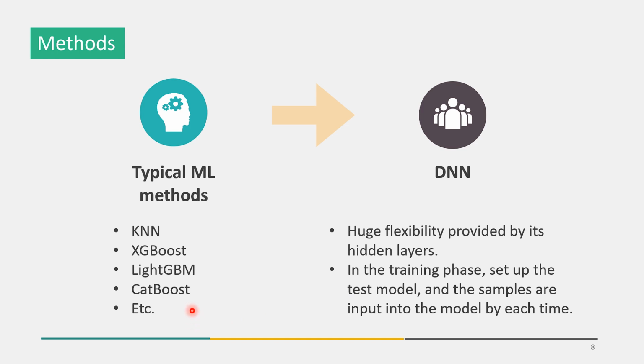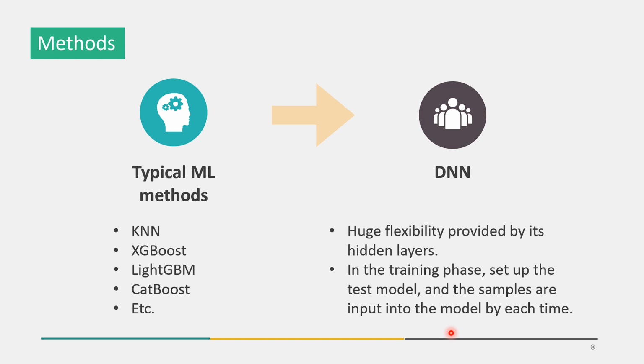First, I will use typical machine learning classifiers, like KNN, GBN, CatBoost, or tree-based models to train and test the modified dataset. Next, I want to use a deep learning method, called DNN, to classify the result.